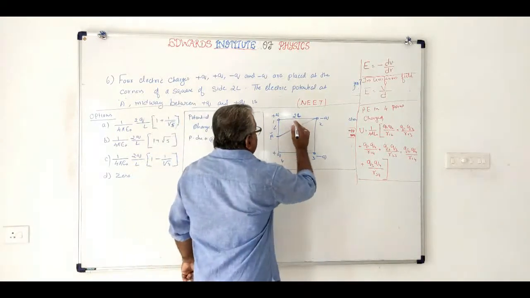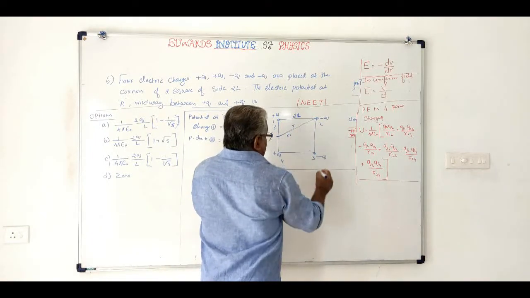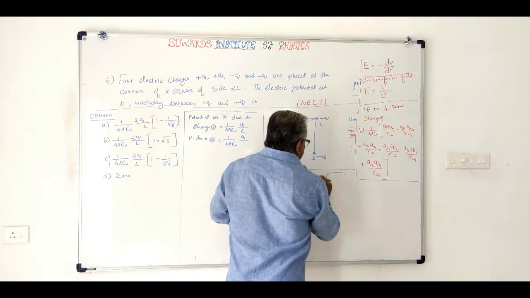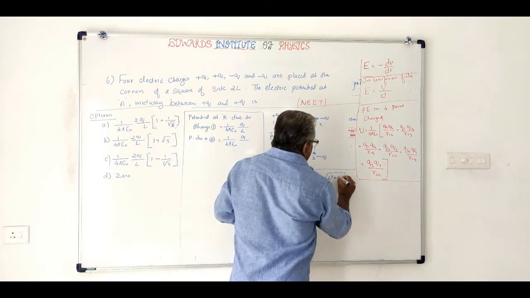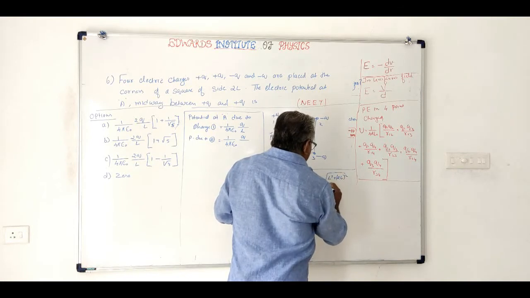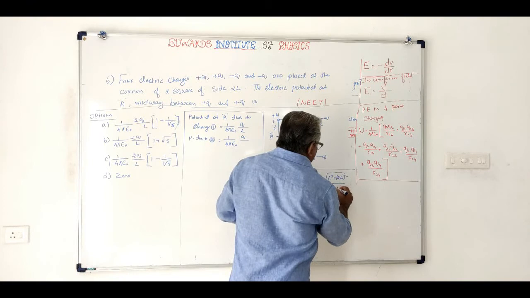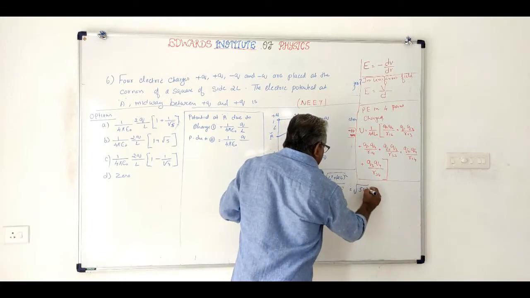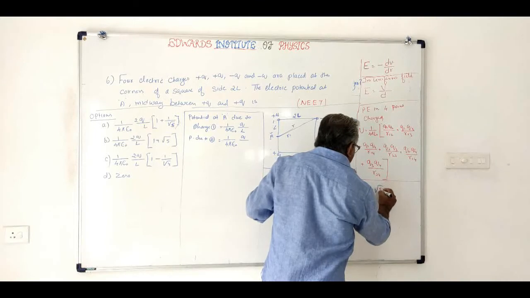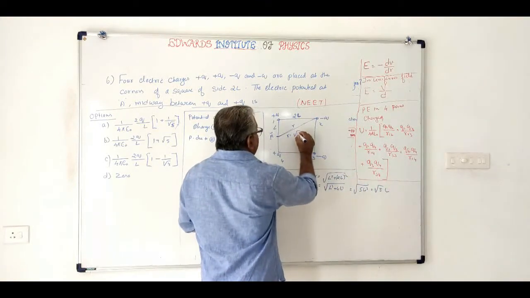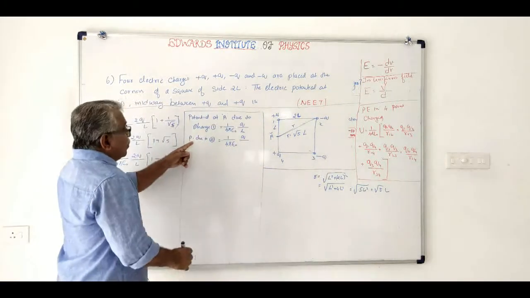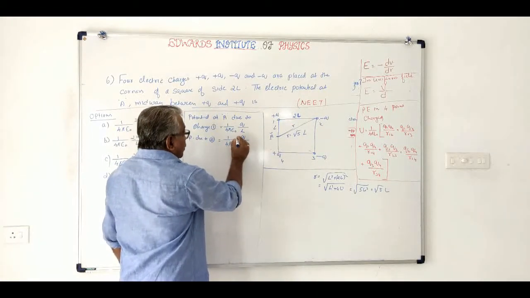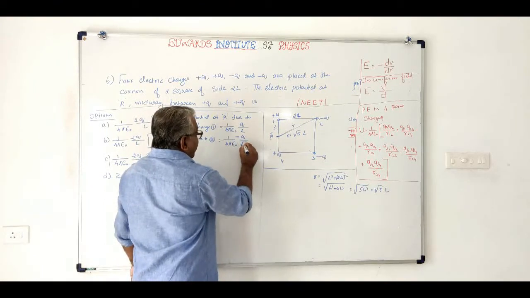So r will be equal to the square root of L square plus 2L the whole square, that is L square plus 4L square, which is the square root of 5L square, that is root 5 L. So this r is equal to root 5 L. So potential at A due to minus q will be 1 by 4 pi epsilon 0 into minus q by root 5 L.